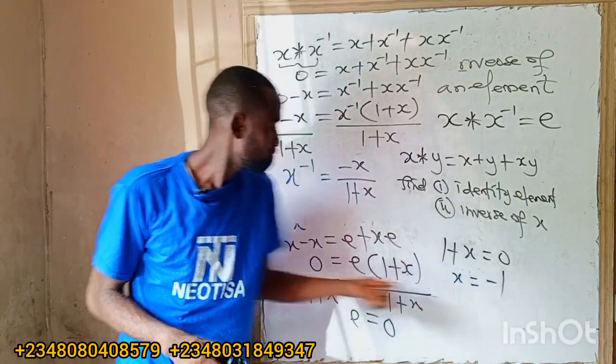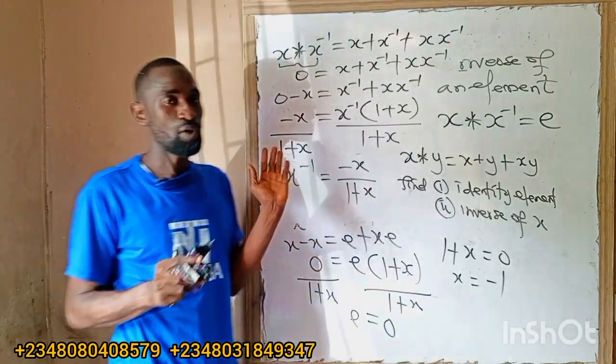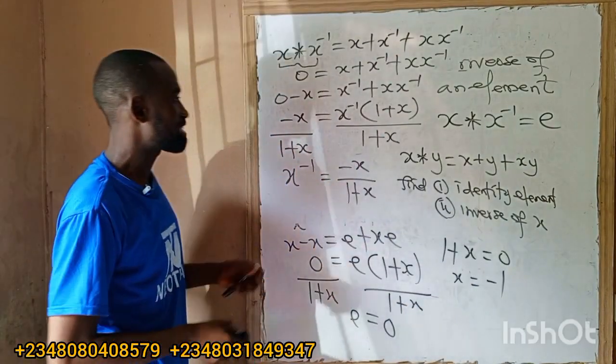So if they say for what value of x does the inverse not exist, x will be minus 1. How will I do that? I will take the denominator only. I will equate it to 0, and I'll get the value of x. It's as simple as that.